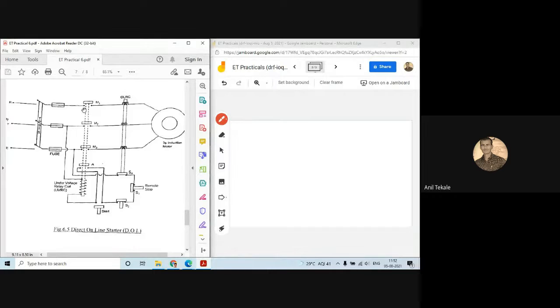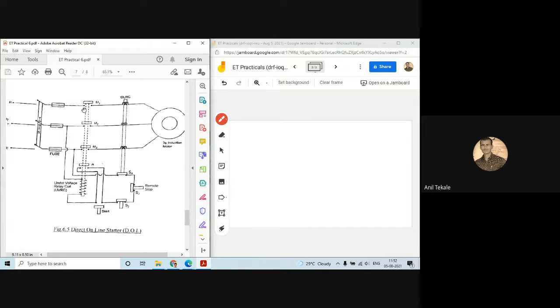Okay, so in the DOL starter, the motor is connected to the starter across the full supply voltage. That means across your total supply voltage, the starter and motor are connected. And as the motor is connected directly to the supply, that is why it is known as a direct online starter.